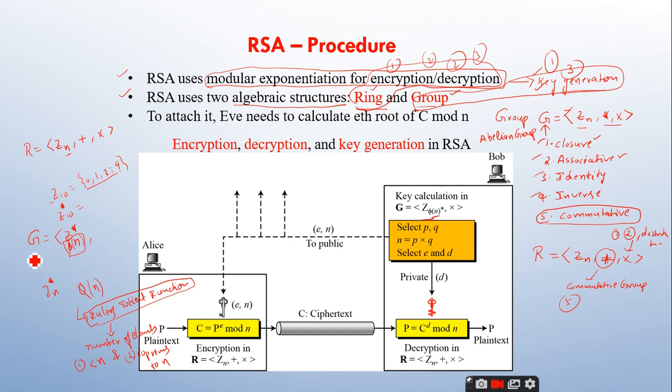So we are going to take the group Z phi of n star and we are going to take two operations. One is called the multiplication operation, and this is the division operation, right? Just have an idea that we are going to use two algebraic structures: one is the ring and the other is the group. Ring is used for the encryption and decryption process and group is going to be used for the key generation process.